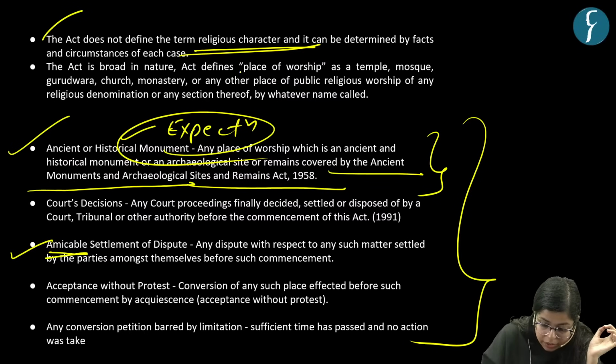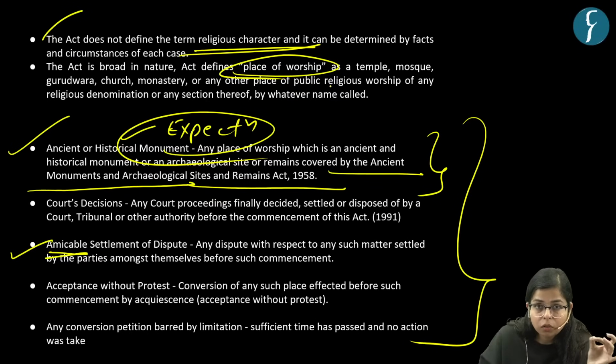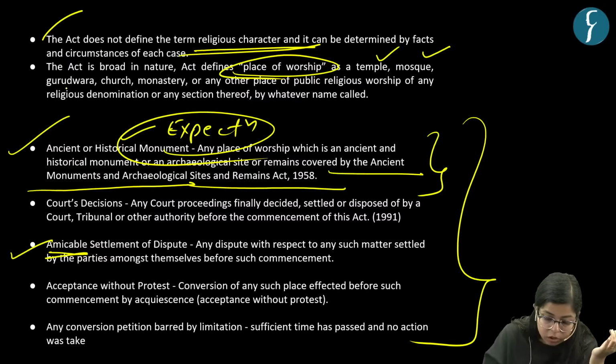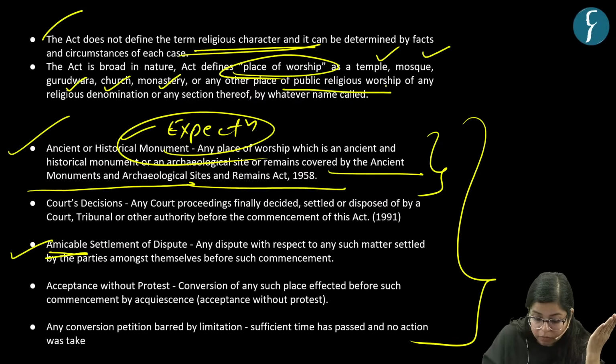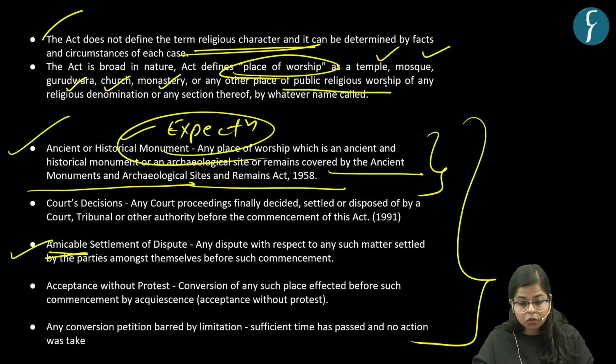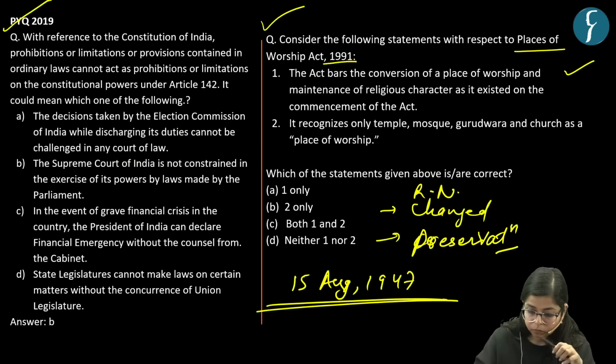So, places of worship could include a temple, mosque, gurudwara, church, and it can also include a monastery or any other place of religious worship, right? So, the religious character of these places is not defined under this act. It is a broad interpretation.